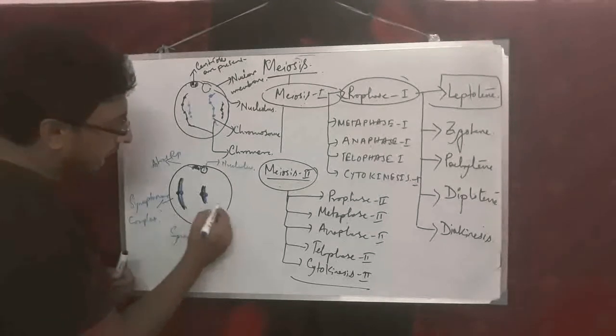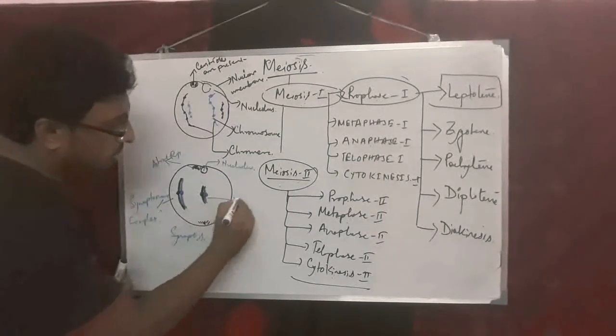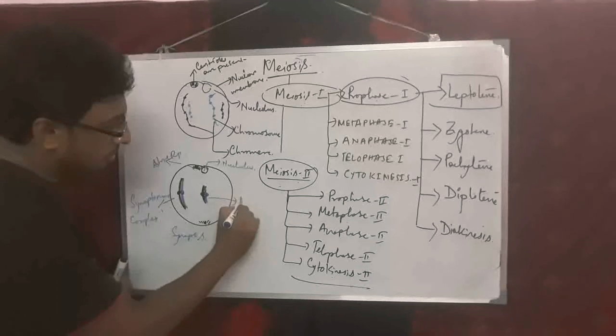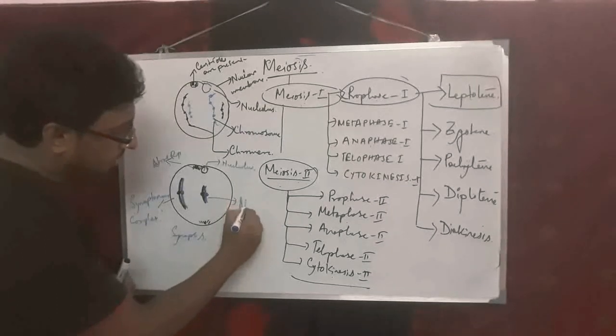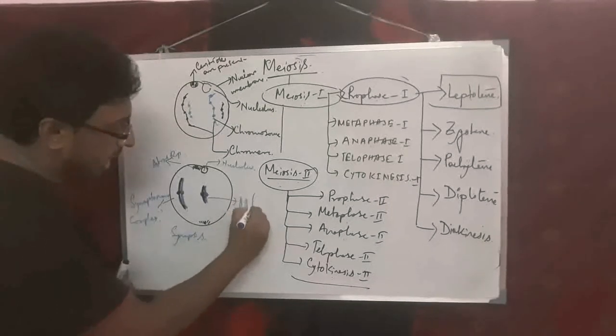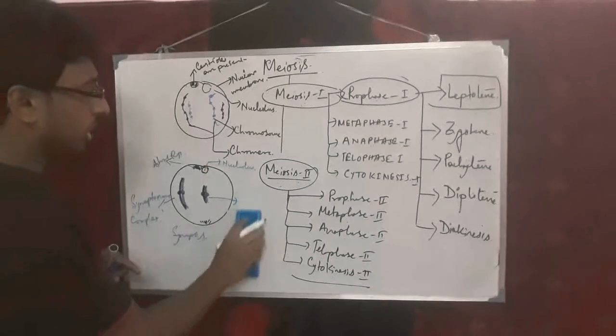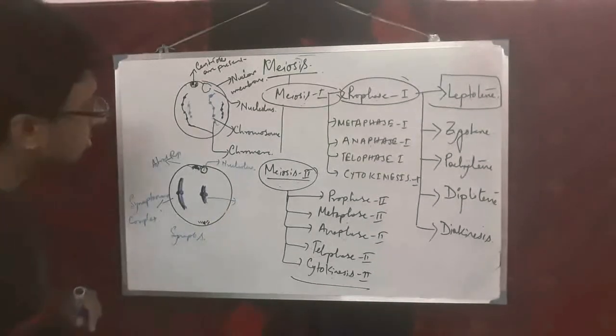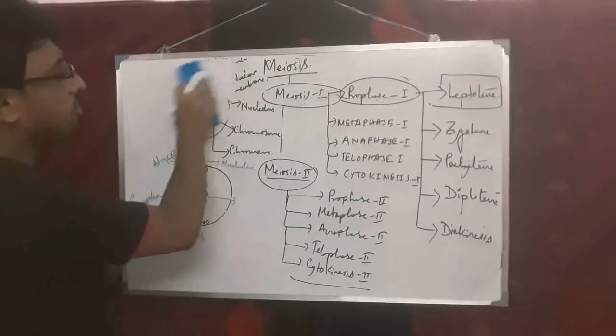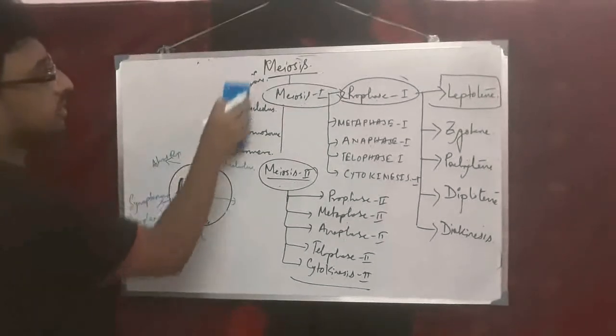So bivalents or dyads means if you take this homologous chromosome and segregate them, these are the chromatids present here. These are known as bivalents or dyads. So that will also form in the stage of zygote. So the stage of zygote is very, very important. Now I am drawing the stage of Pachytene.